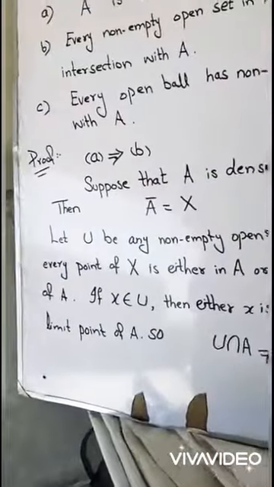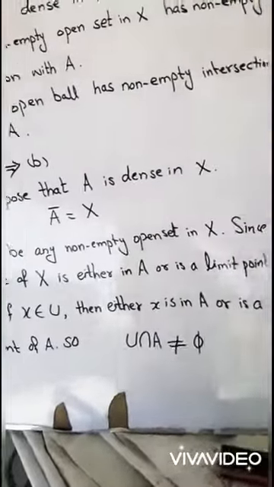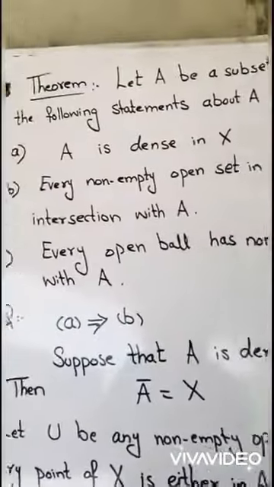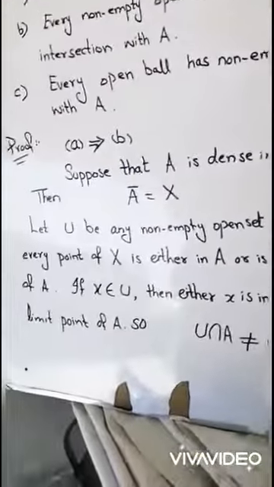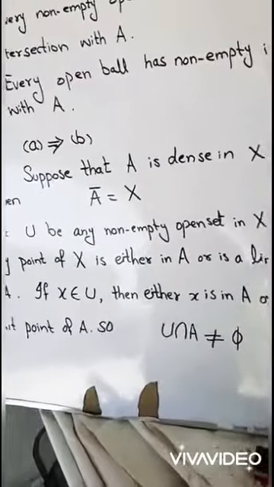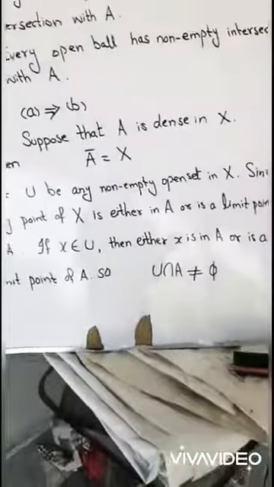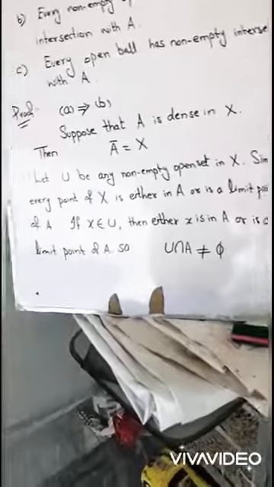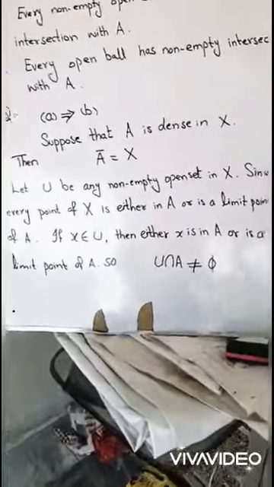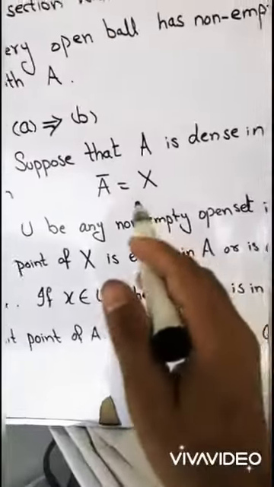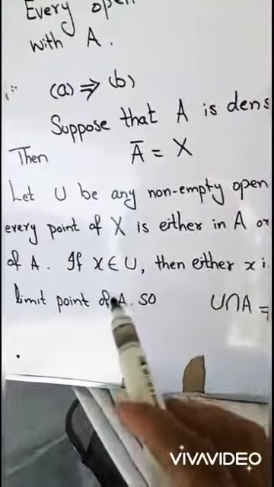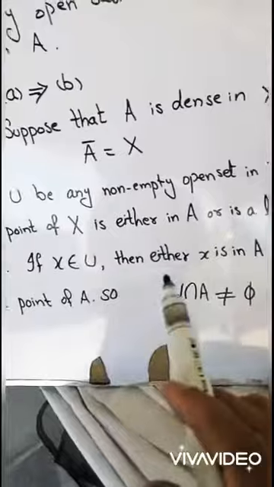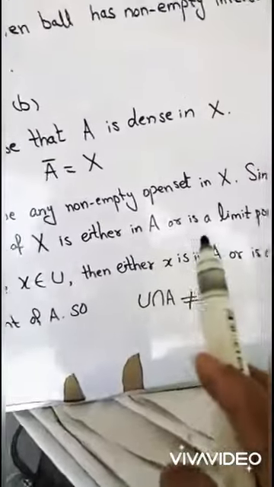Firstly, we prove that 1 implies 2. Suppose that A is dense in X. Then by definition, the closure of A must be equal to X. Let U be any non-empty open set in X. As we know, every point of X is either in A or a limit point of A. If x belongs to U, U is a subset of X.